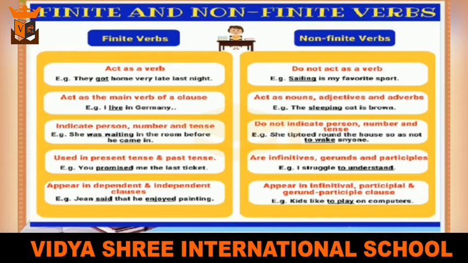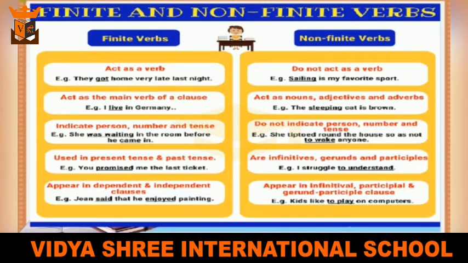Clear? Now let us see the difference between finite and non-finite verbs. Where do we use finite verbs? Finite verbs act as a verb, whereas non-finite verbs do not act as a verb. Example, they got home very late last night. Here, got is a finite verb and it is used as a main verb. Sailing is my favorite sport. So here, sailing is a verb, but it is not acting as a verb in this particular sentence.